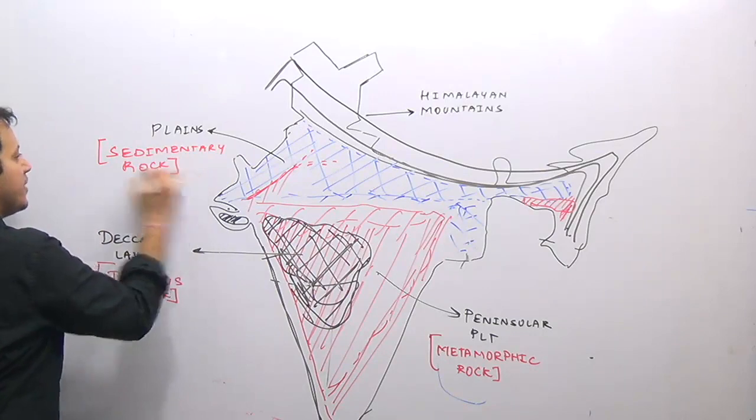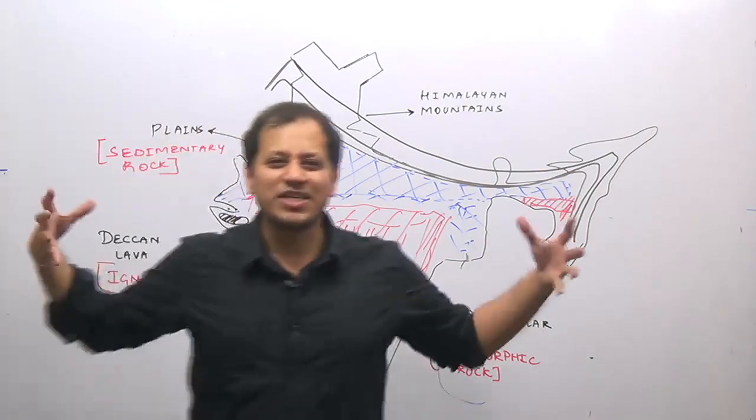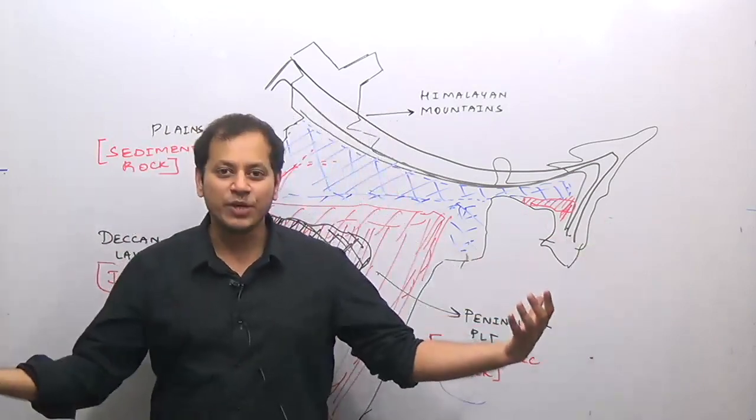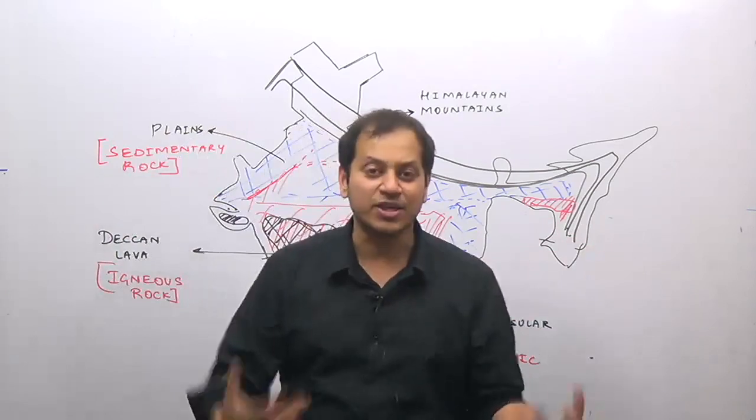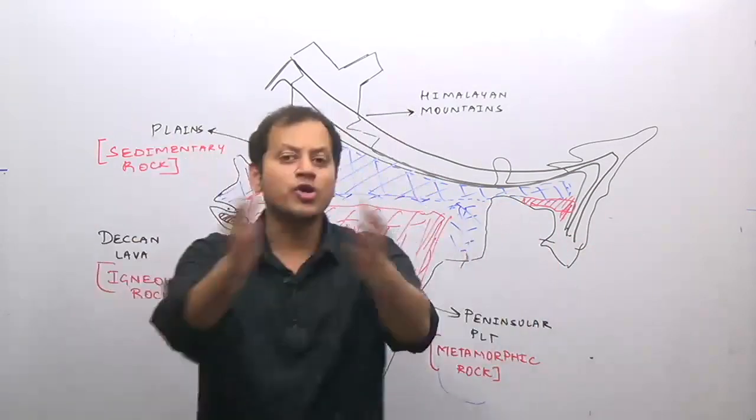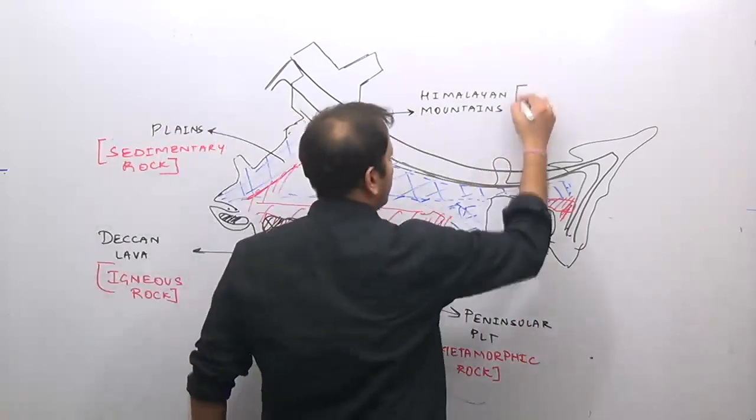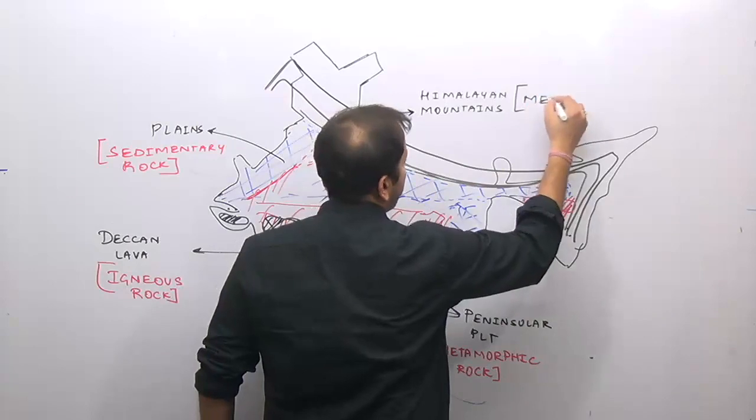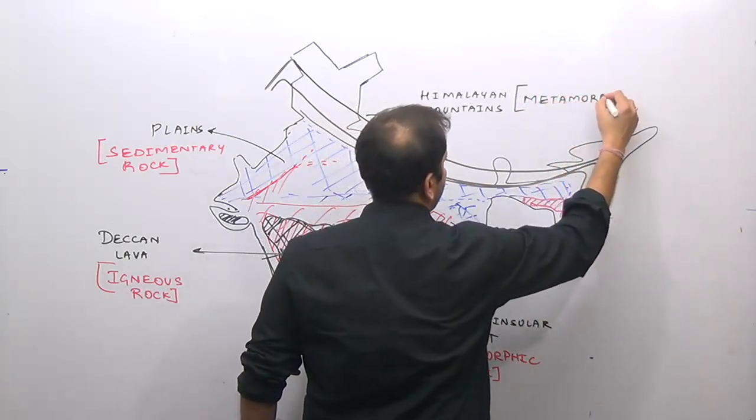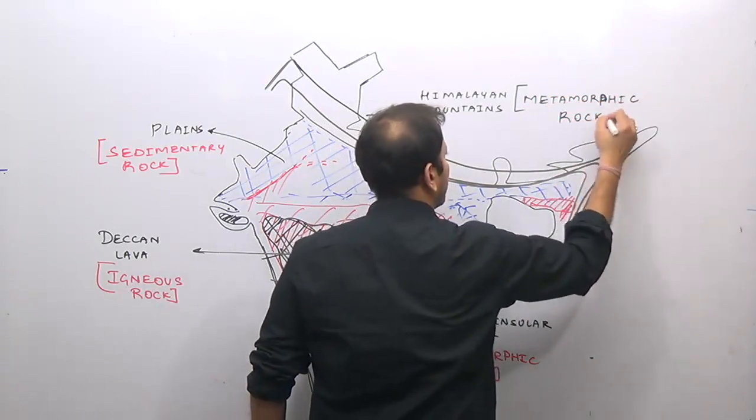It is a sedimentary rock. And the Himalayan mountains are formed due to extensive folding of the sediments of the Indian plate, Eurasian plate and the Tethys Sea region. Extensive folding results into which rock? Go through your basics of the rock. It results into formation of a metamorphic rock.